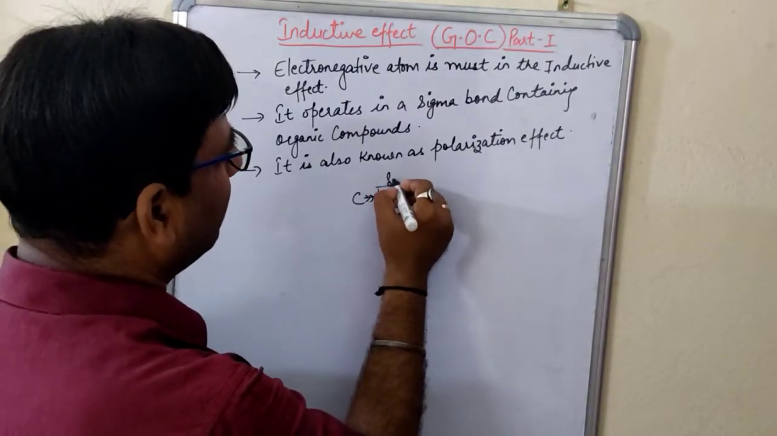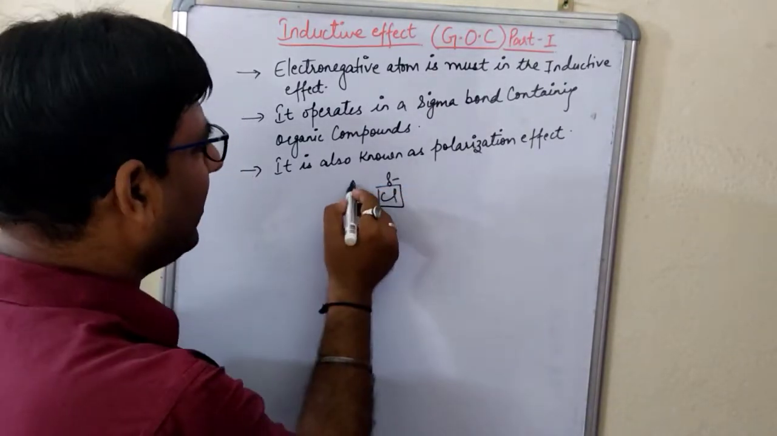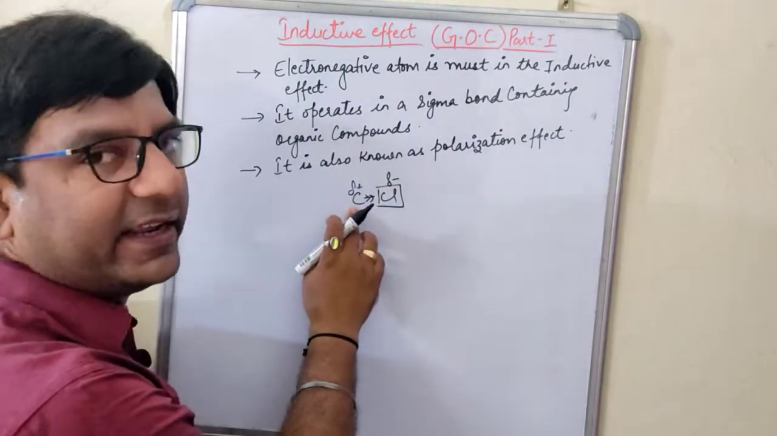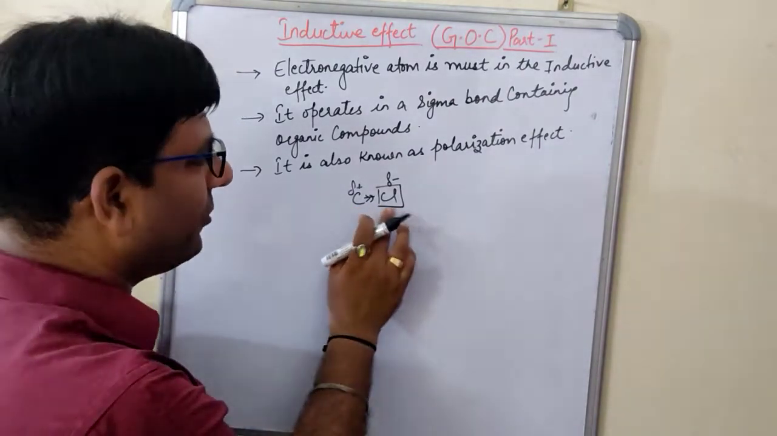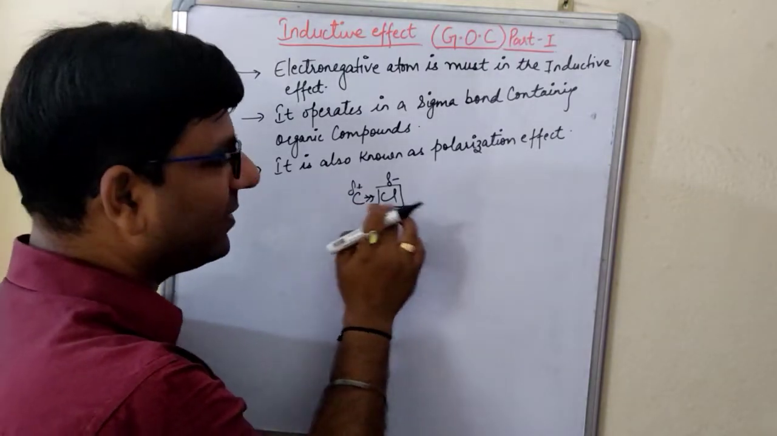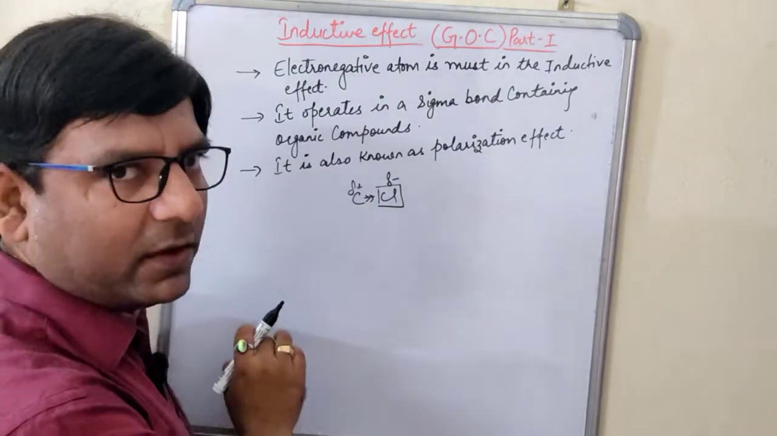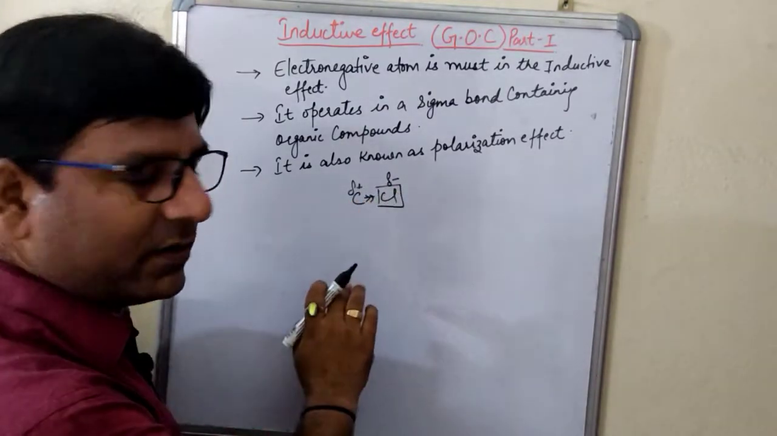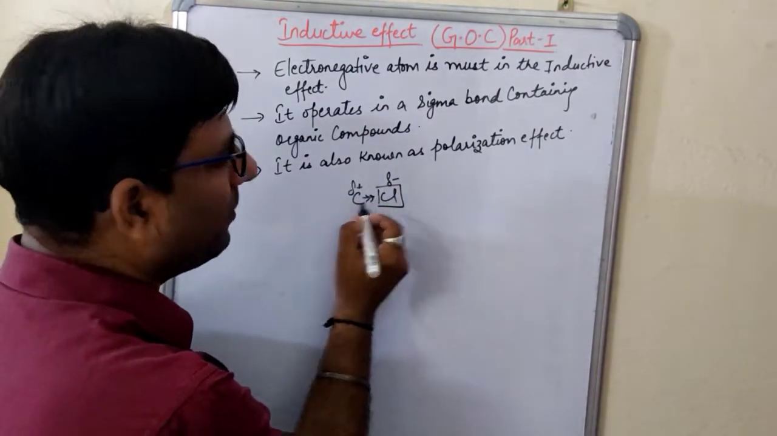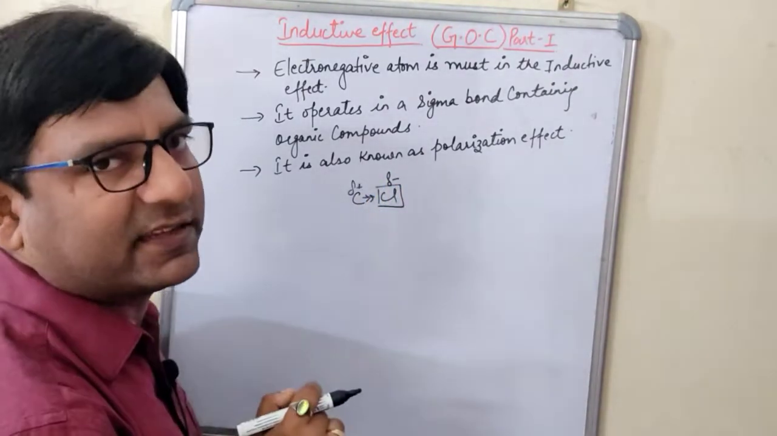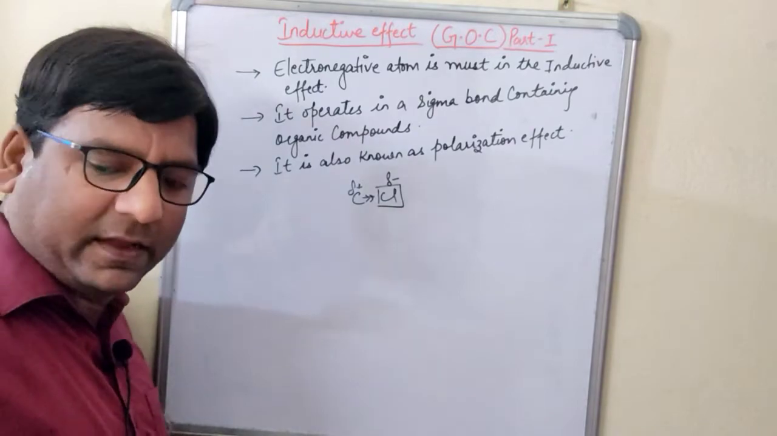So here it will be delta negative, and here it will be delta positive. Because this is taking the electron and this is donating the electron. It is withdrawing from this carbon and carbon is donating the electron to this chlorine. For that there is a development of charges. Okay, this is a polarization. Means this bond has become polar. So that is why it is known as polarization effect.